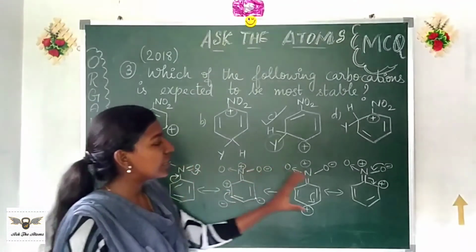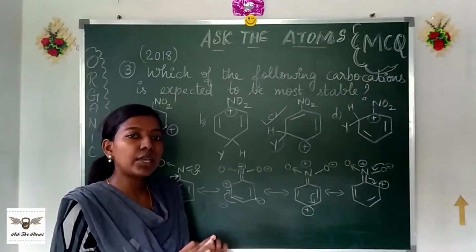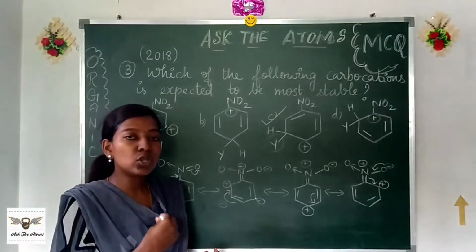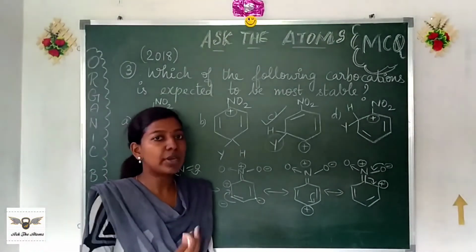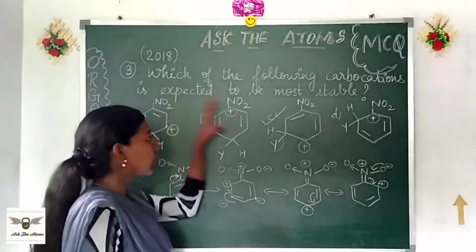Only thing you should know is how to write these things, because you would have learned how to write them. Only if a new group is given, you should decide whether it is electron withdrawing, that is, whether it shows plus R effect or minus R effect. Depending on that, you can immediately draw the resonating structures and decide on the answer.